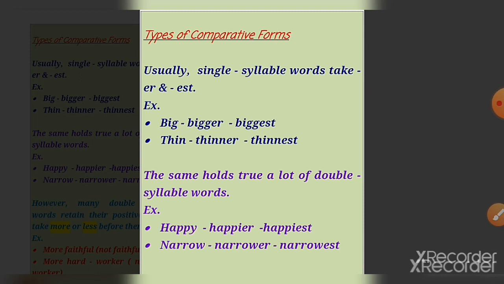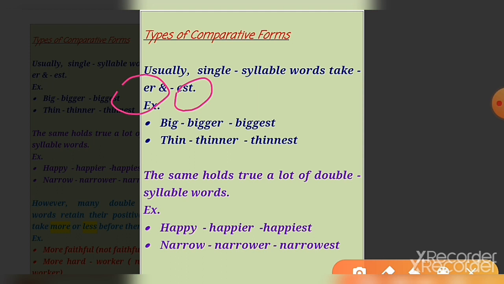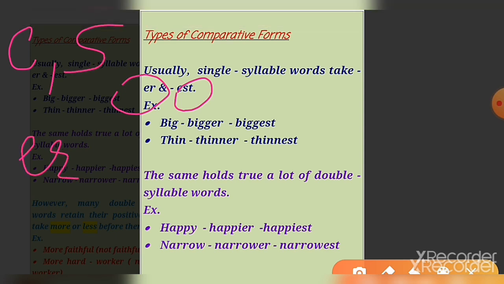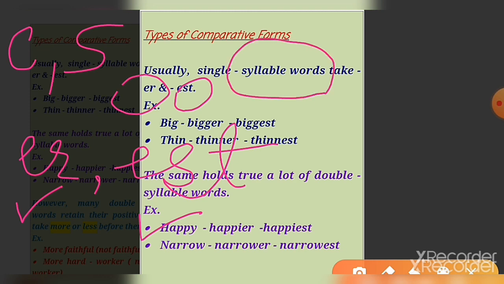So usually single syllable words take er and est. Okay, some words when we do comparison in comparative and superlative, we use er and est. Okay, when we use er and est, these are single syllable words.